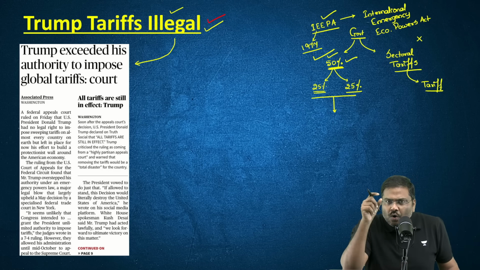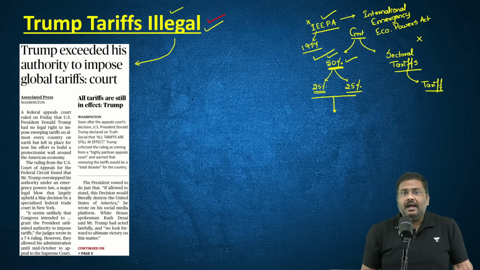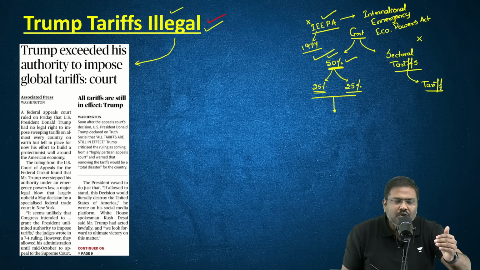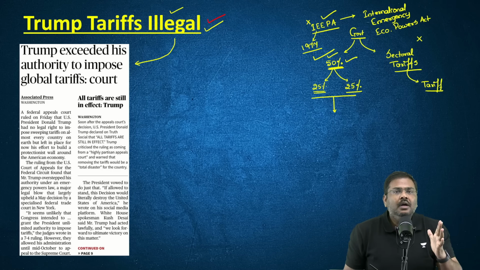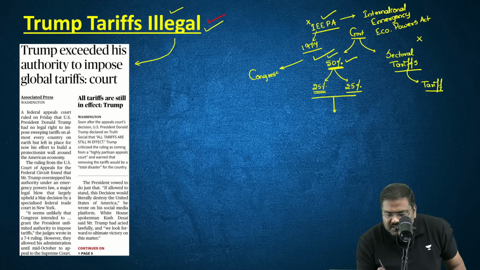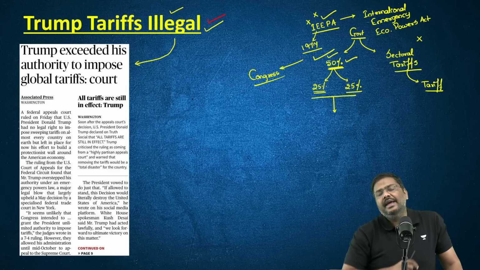The USA court now says that the government under the IEEPA, I repeat, the government under IEEPA does not have the power to impose tariff. The government doesn't have the power. Who has the power then? It is the Congress which has the power to announce or slap the tariffs, not the administration of government of USA.